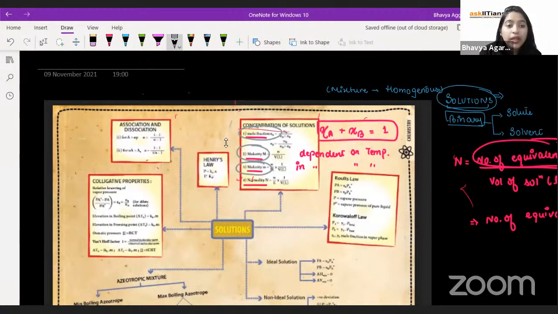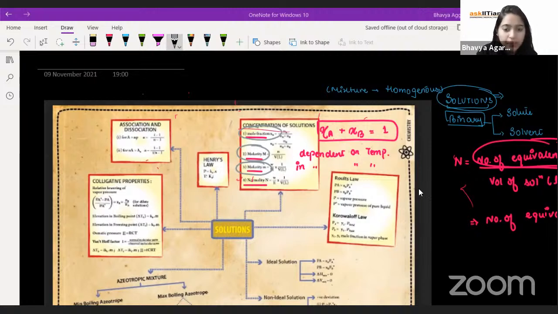Now, after this, there's another thing which suddenly pops up, and that is about solubility. Whenever you add two components and we are saying it is leading to a homogeneous mixture, it means the two things are miscible, right?